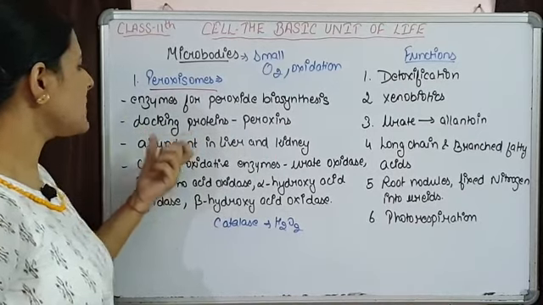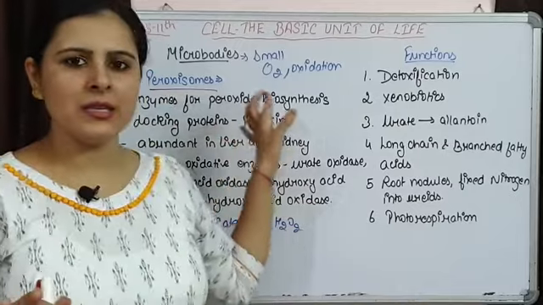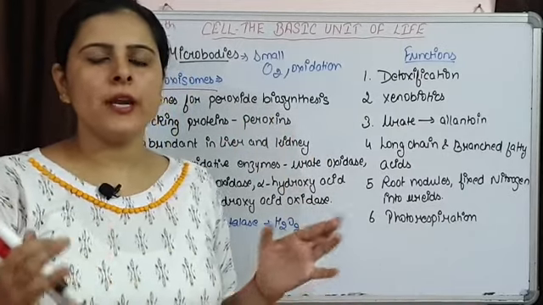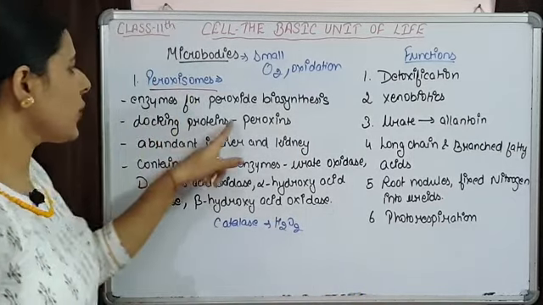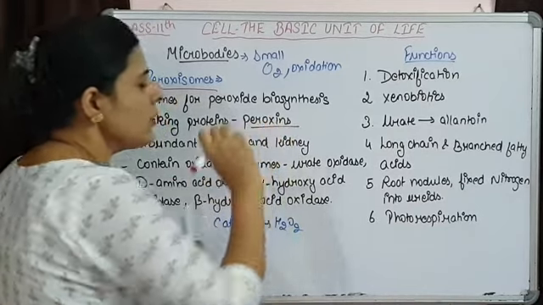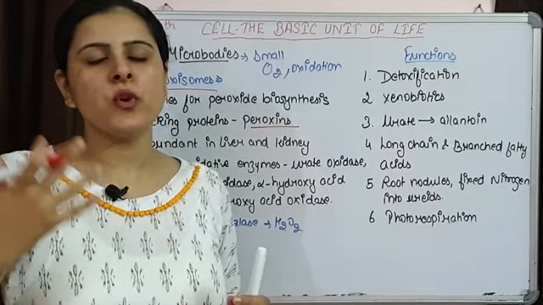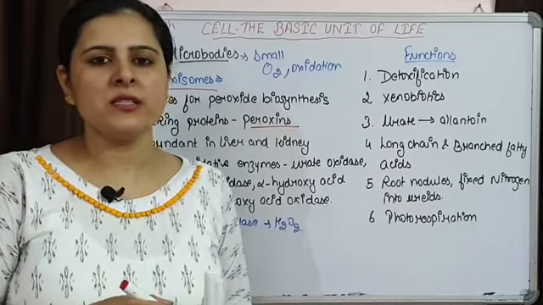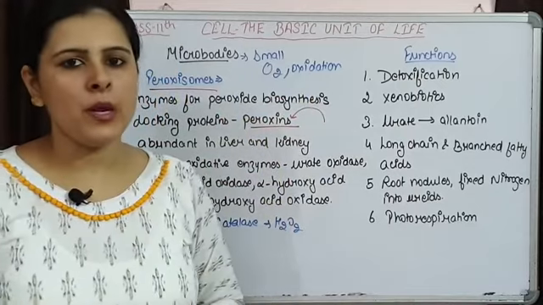Now these peroxisomes are single membrane bound organelles, and they are mostly associated with endoplasmic reticulum and mitochondria, and they are having docking proteins, peroxins. What is the function of peroxins? With the help of these peroxins they are going to uptake substances from the cytoplasm. These peroxins easily facilitate the movement of substances from the cytoplasm and endoplasmic reticulum.